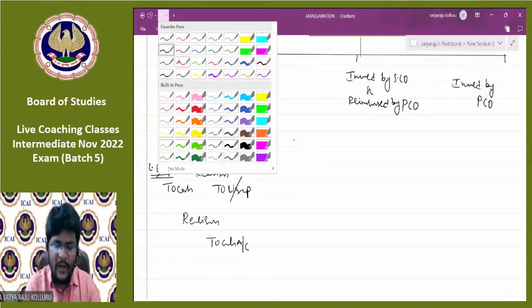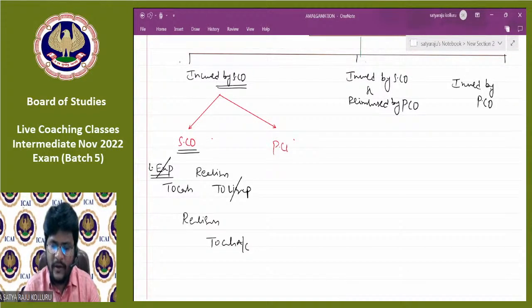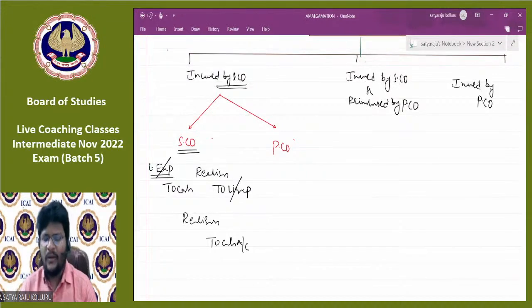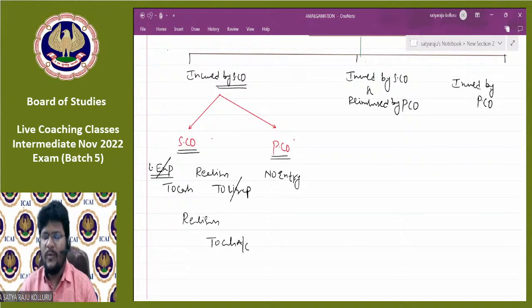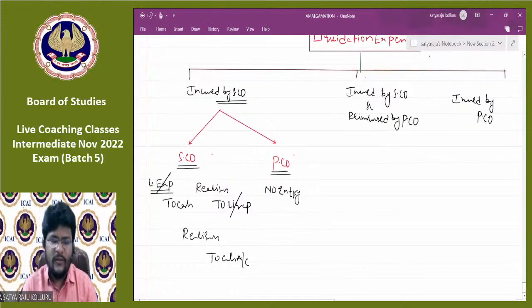That is the entry in the books of the selling company. Sir, at that point of time, what is the entry in the books of the purchasing company? The expenses are incurred by the selling company, and what is the payment by the purchasing company? There is no entry in the books of the purchasing company in that particular scenario. The reason is such expenses are incurred by whom? The selling company. Such expenses belong to whom? The selling company. There is no relevance or relation between that particular expense and the purchasing company. That's why no entry.